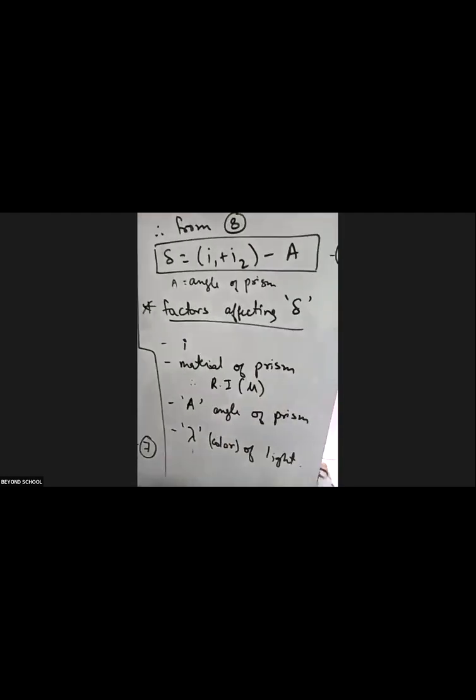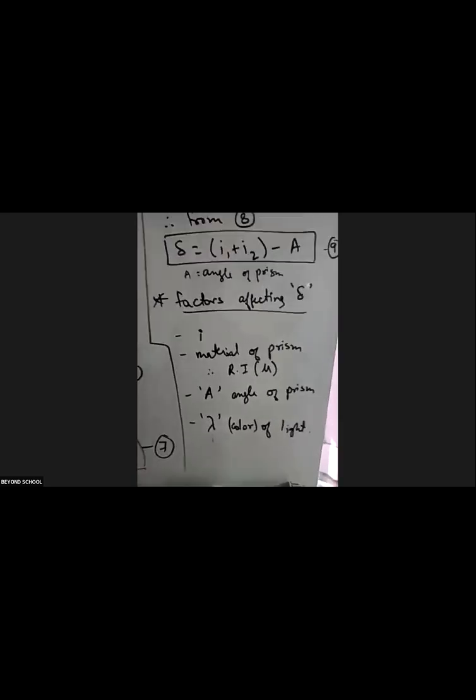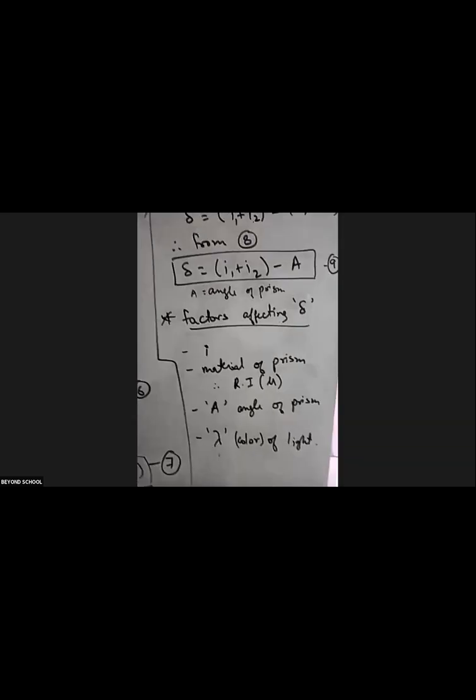Now you have a question which they can ask. The question will be either of 2 marks, 3 marks, or 4 marks. If it is of 2 marks, they will tell you to find the deviation angle or derive how deviation angle is equal to I1 plus I2 minus R1 plus R2. If it is 3 marks, you will have to write up to here. If it is a 4 mark question, they will also ask you to tell the factors affecting delta or angle of deviation.